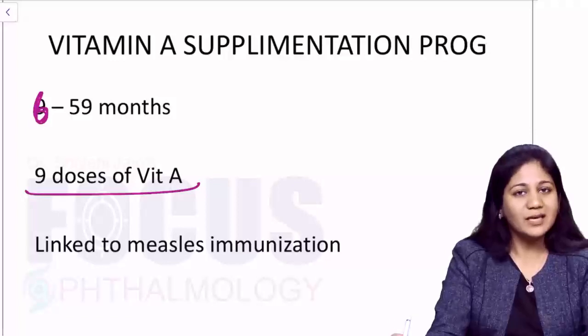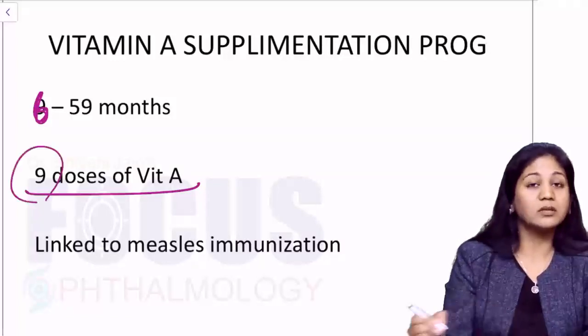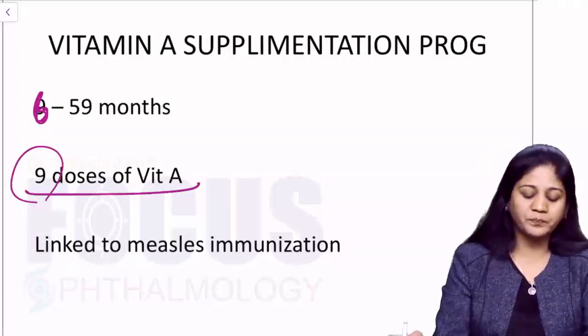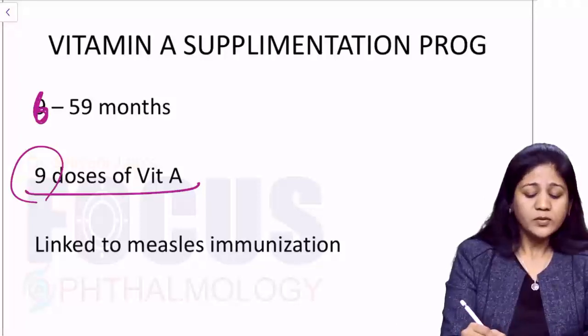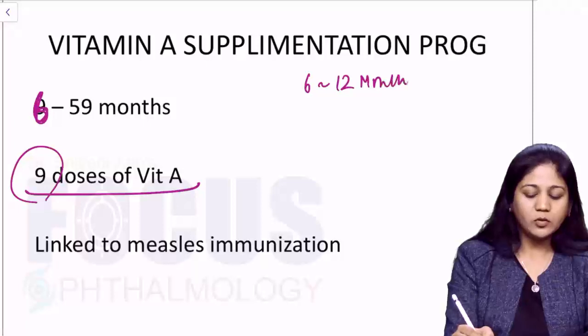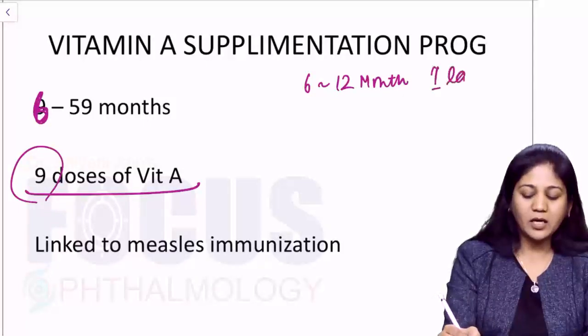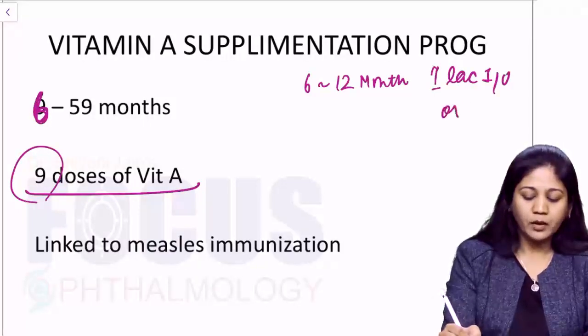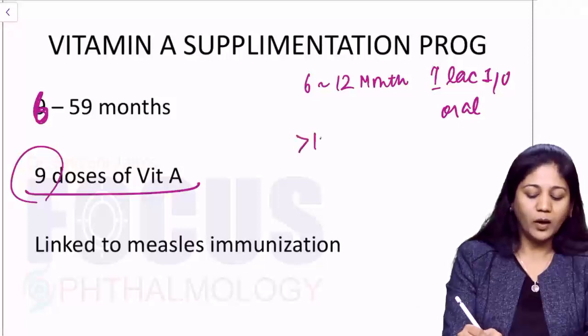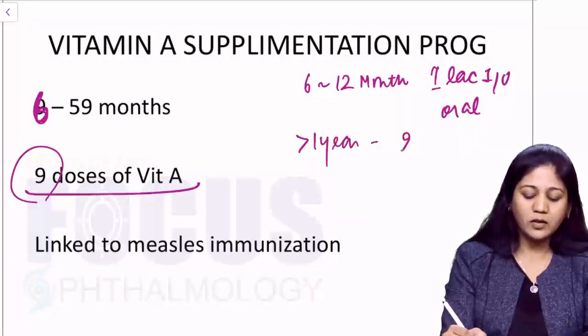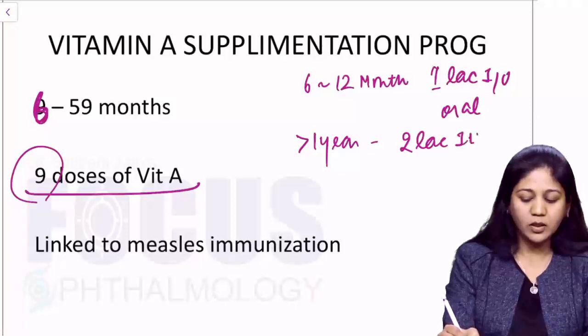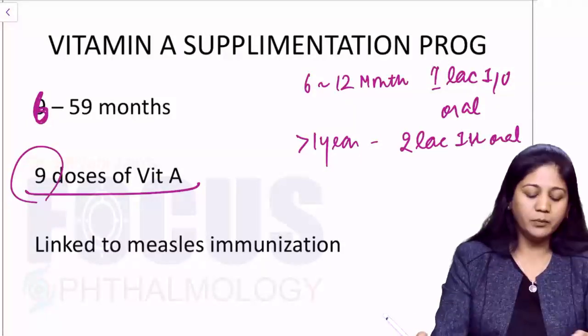We have to give vitamin A supplementation in almost 9 doses, every 6th month. Now, the dosage is, when the child is from 6 months to 12 months, you have to give 1 lakh international unit orally. And if the child is more than 1 year to 5 years, you have to give 2 lakh international unit orally. Okay, so this is important.